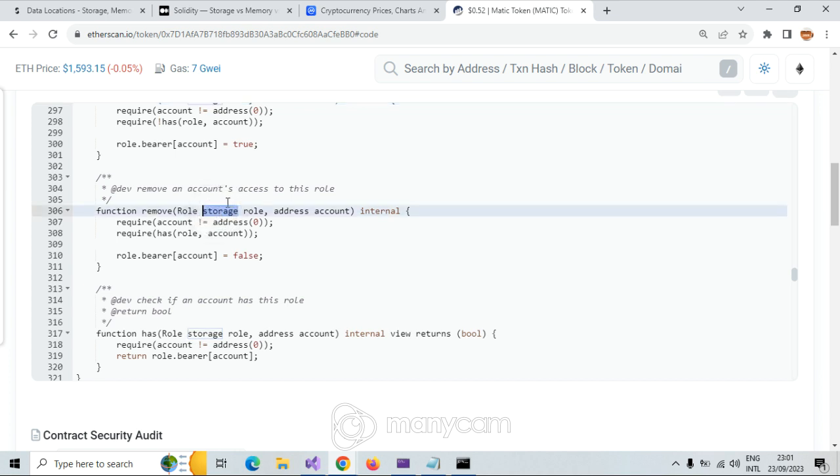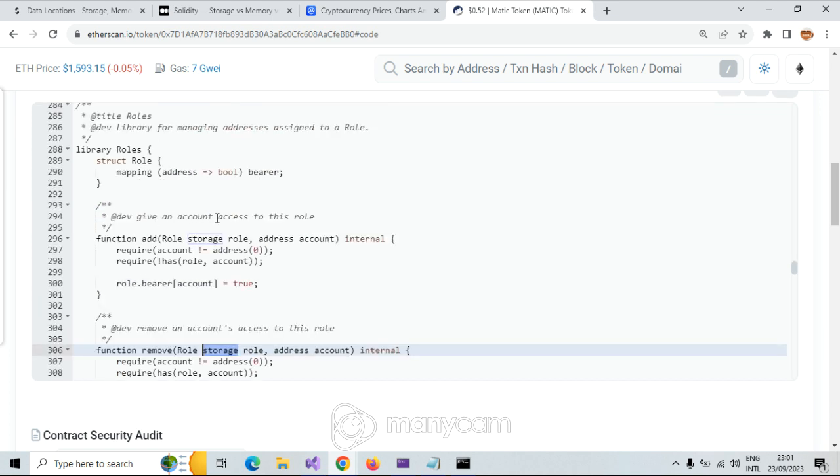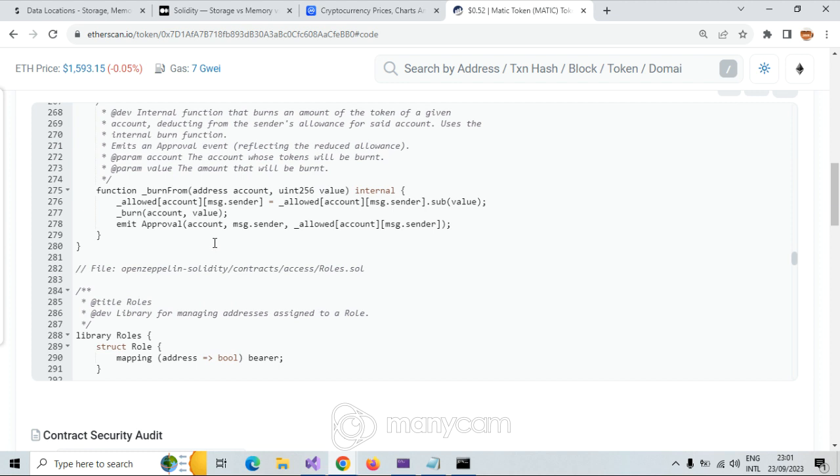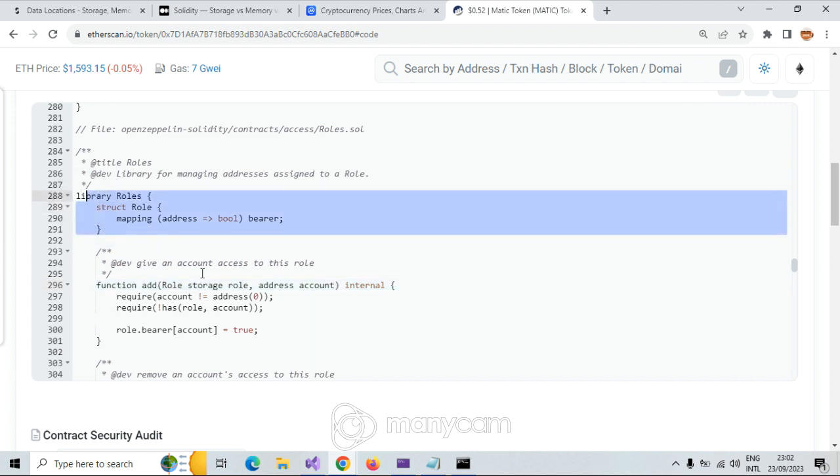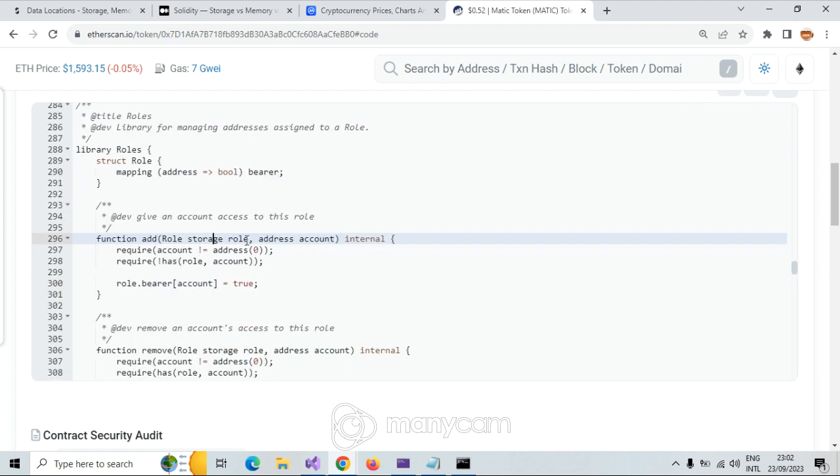So why do they need a role here? To give the account access to this role. Function add role, storage role. If you check here, that's the point: you can use that storage data in a function also. In storage we have a mapping of a role, and now we want to change that mapping when we want.